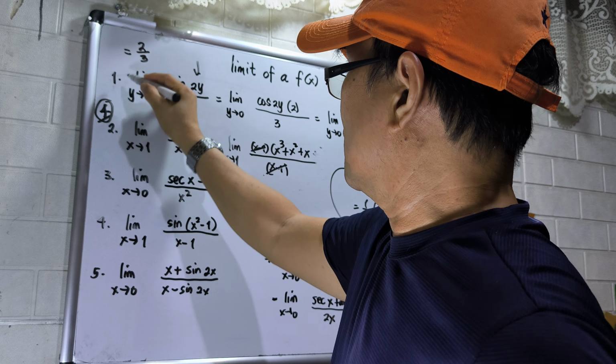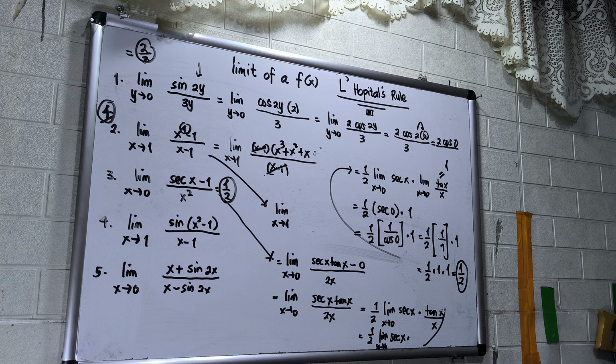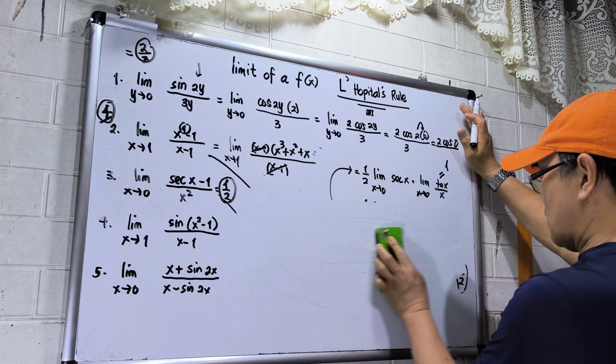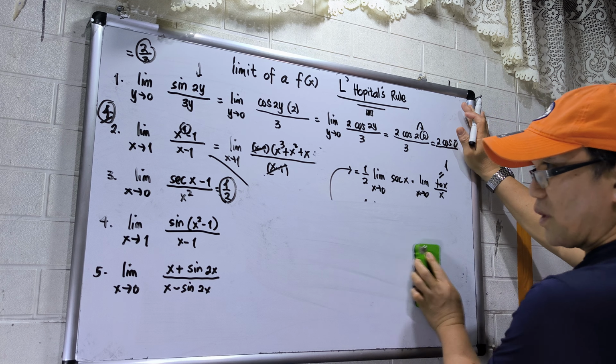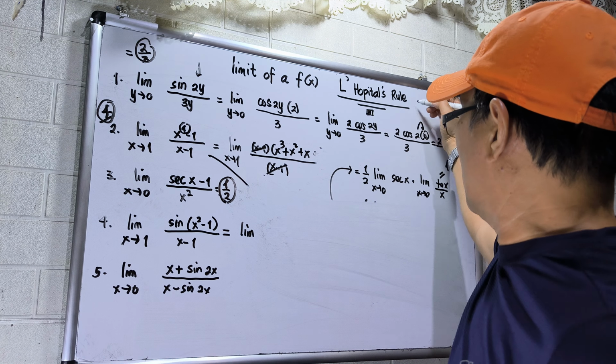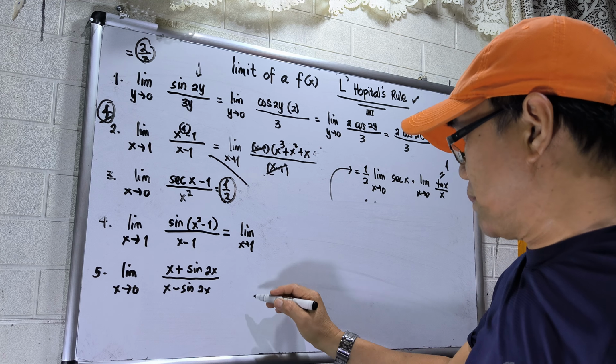Okay? So number 3 is equal to 1/2. Then let's proceed to number 4. So number 4, allow me to erase this portion. This one also. So this will be limit, again, we will use L'Hopital's rule, as x approaches 1.